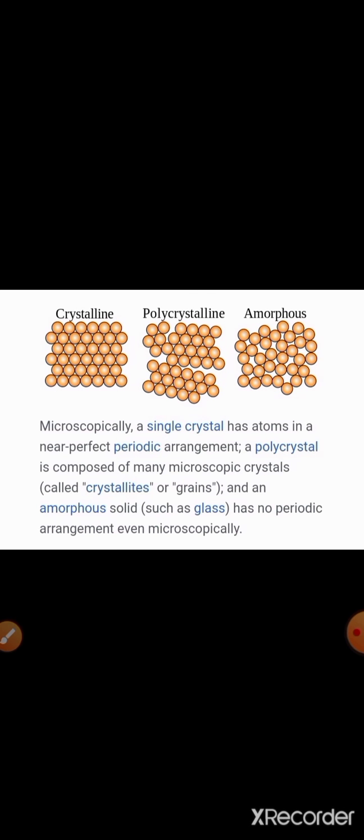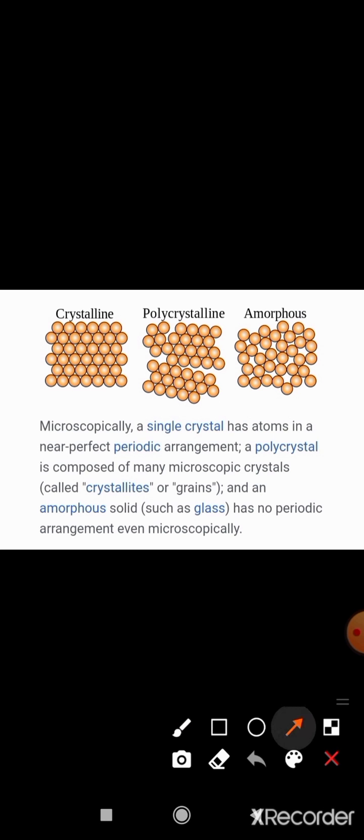Now the crystal is crystalline if it is arranged in a regular manner as shown here. You can see how horizontally and vertically the atoms, ions or molecules are arranged above and below each other.